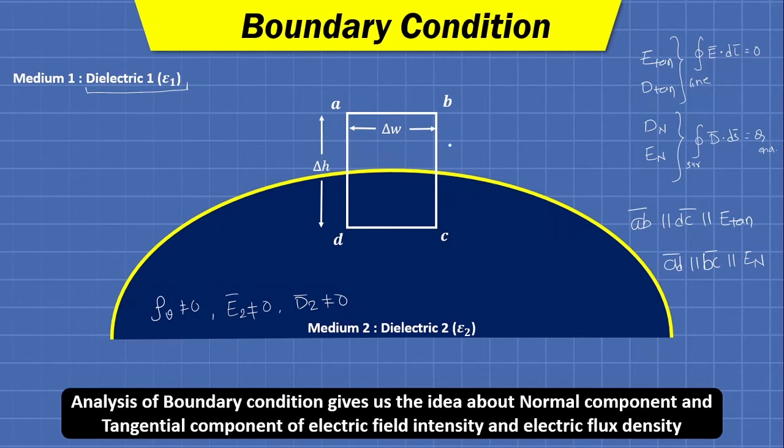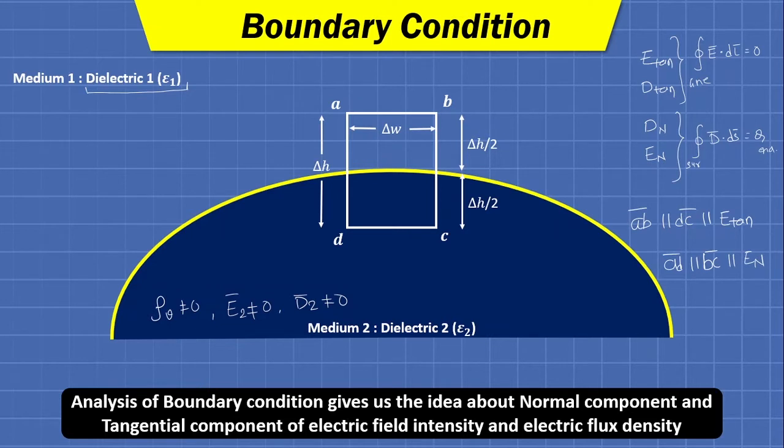Fine. Also, we have taken this closed path such that its half height lies in medium 1 and another half height lies in medium 2. So delta H by 2 lies in the dielectric with permittivity epsilon 1 and another delta H by 2 height lies in the medium where permittivity is epsilon 2. Fine. And satisfying these conditions, we can start our derivation.